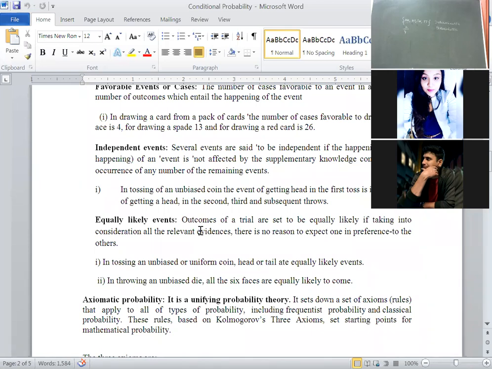The first occurrence of an event is not dependent on the occurrence of the second event. That is called independent event. This is important for the final examination. Independent and mutually exclusive events are important for final examination purpose.